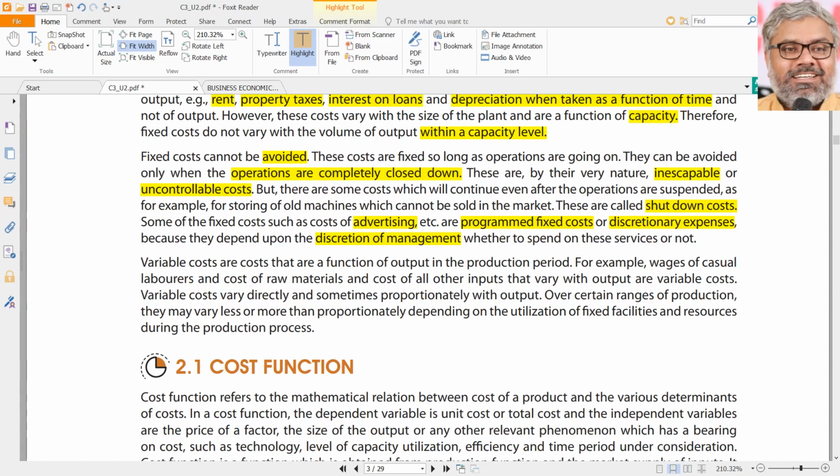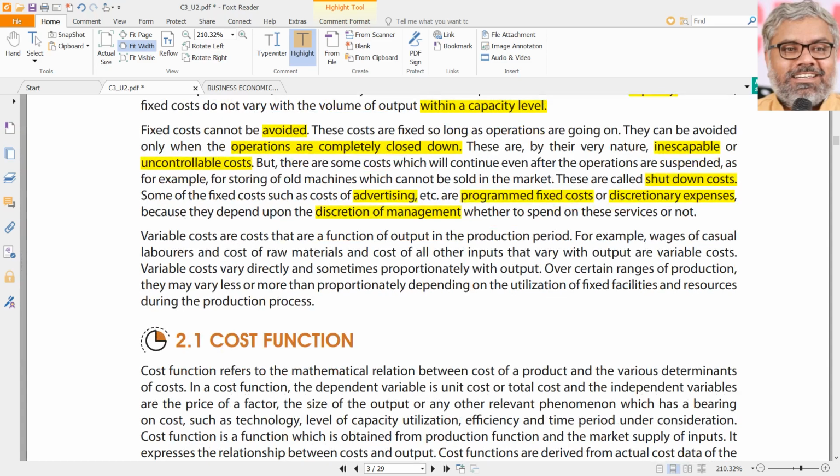So the point is, advertisement expenditure is a certain type of expenditure which is at the discretion of the management. They decide whether to spend it or not. But once they have decided, once it is programmed, they are also fixed costs. So that is an example of discretionary expenses.